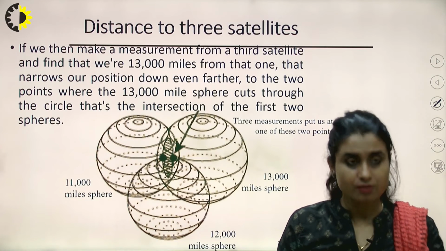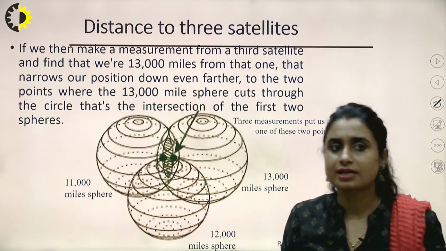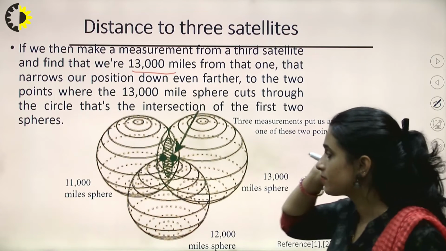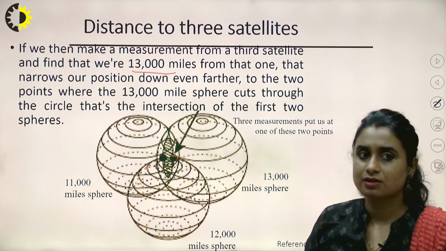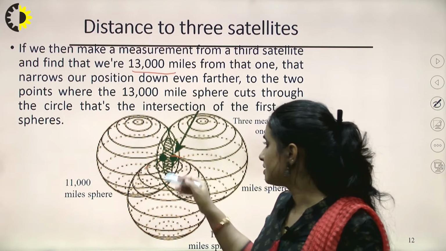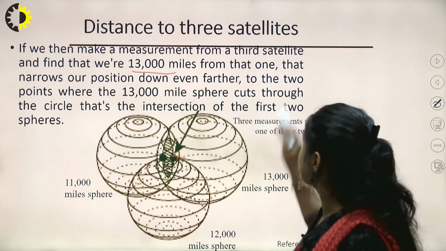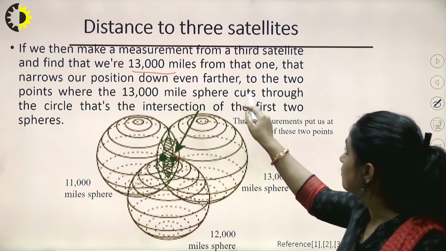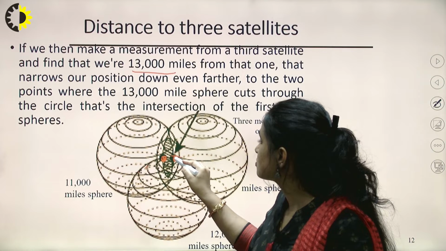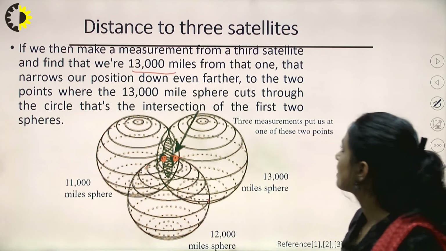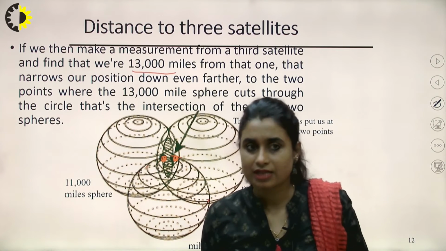Now if we make a measurement from the third satellite and it happens to be 13,000 miles, we again draw a circle using this dimension, and now we have the common area of these three circles. That narrows our position down even further to two points where all three lines intersect. So my object could be lying here or here. This is how we narrow down.